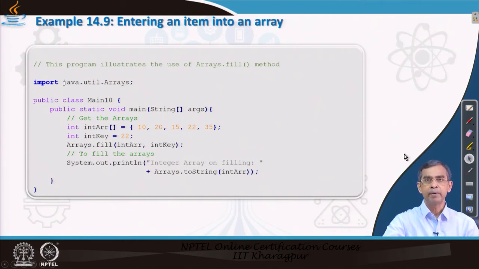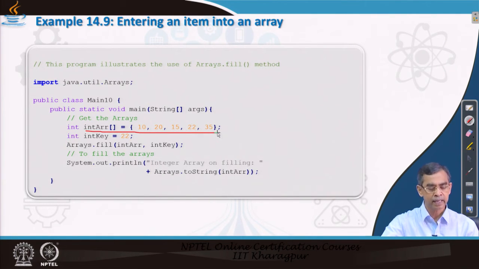Now, inserting an element into an array is also possible. Here is an example. This is an existing array of integer numbers, and say 22 is the value we want to insert. Here insertion is by means of the method called the fill method. So, it takes an int array and an int key, the value that needs to be stored into this array. Basically it will add this element at the end, and duplicates are allowed. So, 22 is there. After 35 it will add 22. So, this is the fill array method.